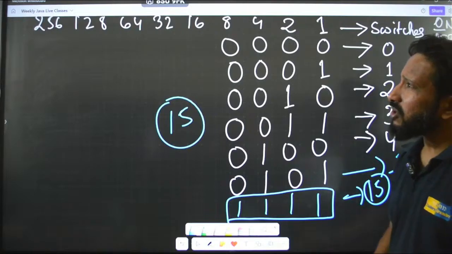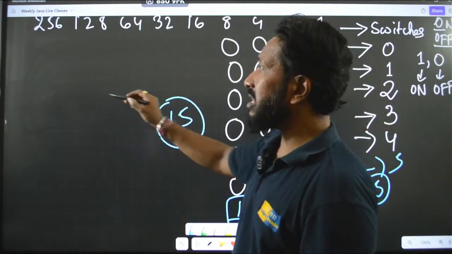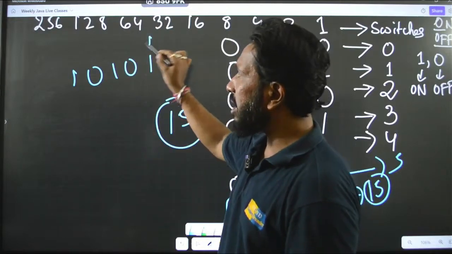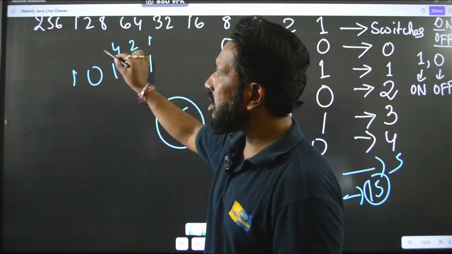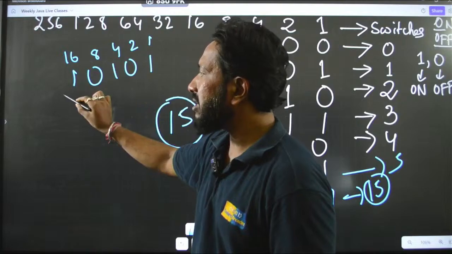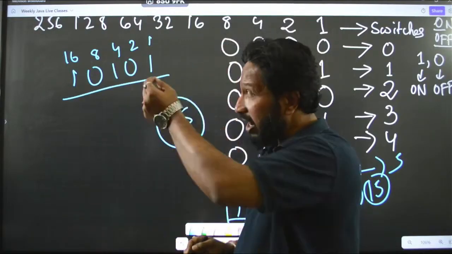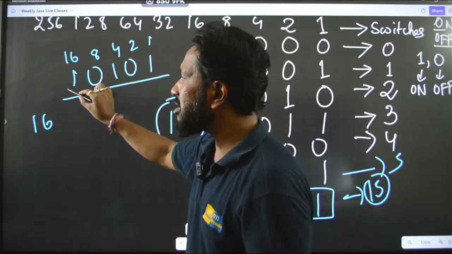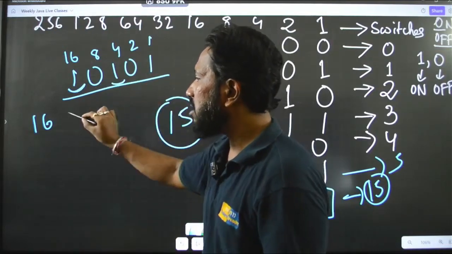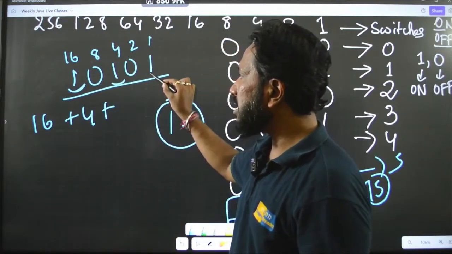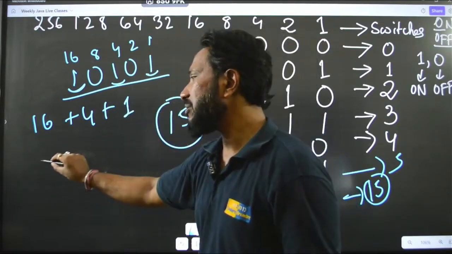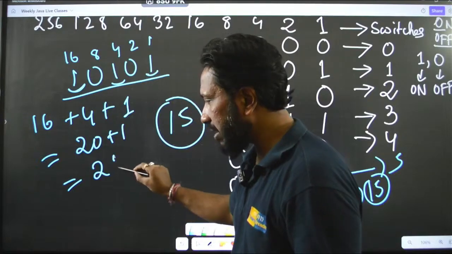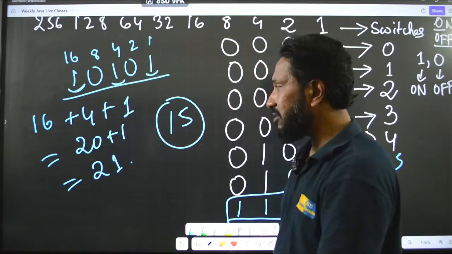So, for the time being, whenever someone is giving you a number like this, say 10101, what you do is you write like this 1, 2, 4, 8 and 16. Fine. Then wherever you have 1 in the values, just take that number, 16, because this is on, right? Then 4 plus then this 1. So, this becomes 20 plus 1, that is 21.